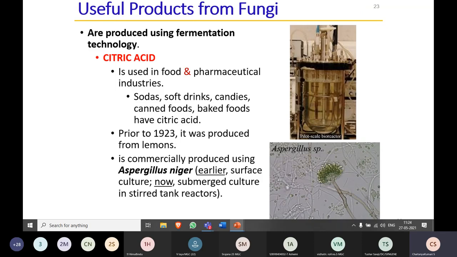As I said, fungi are involved in the industrial production of important products like citric acid. Before, it was produced from lemons, but after the discovery of fungi, they are using Aspergillus niger for the production of high amounts of citric acid. So where do we find applications of citric acid? They are found in the production of soda, soft drinks, candies, canned food, and baked food. All these involve citric acid produced by Aspergillus niger.